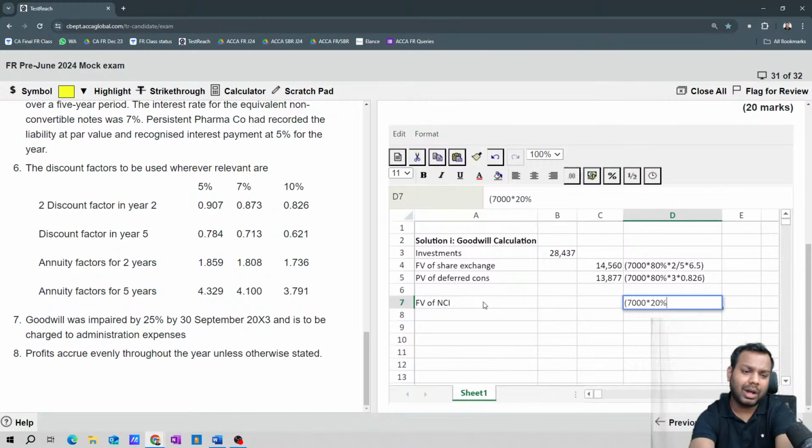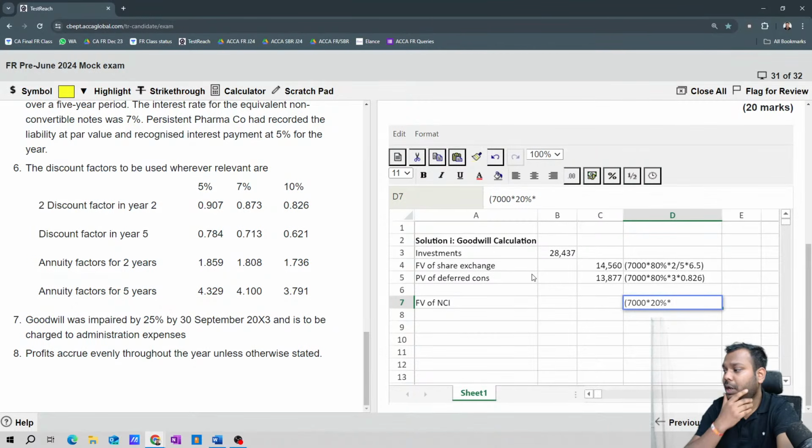There is no specific reason. I have just added it because later on, when I prepare the consolidated P&L, I will need B and C to write the SFS of parent and the SFS of subsidiary, then D will be for adjustments. So the adjustments column should be broader. Otherwise, there is no such need. Even if you're not doing it, it's completely fine. Just for my ease, I have done that.